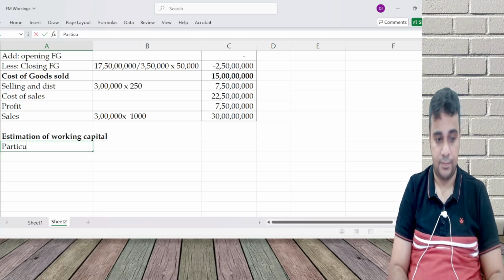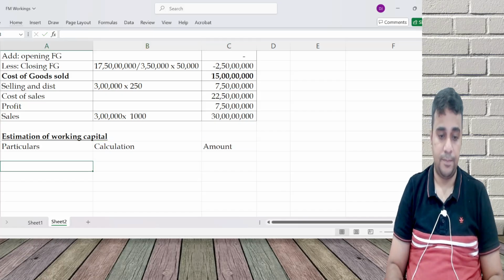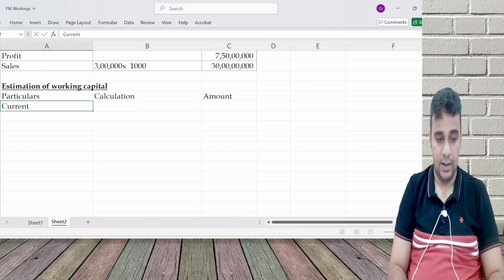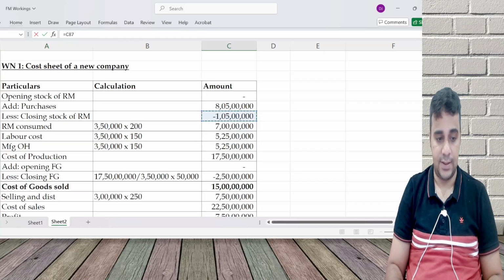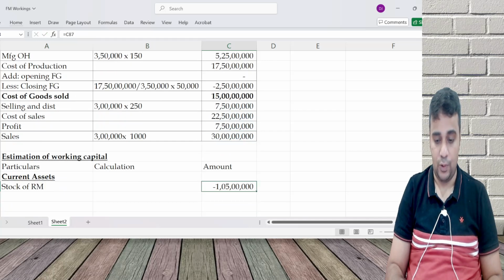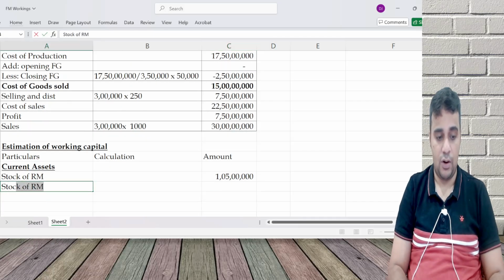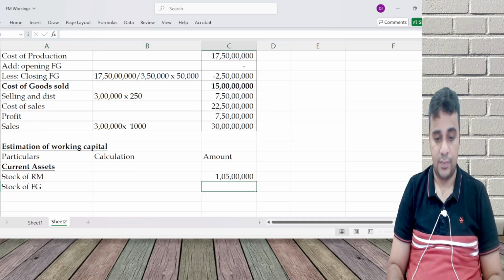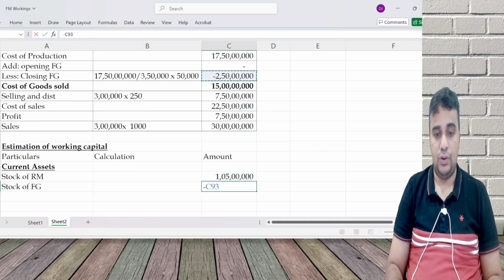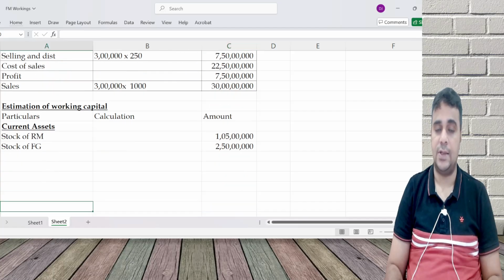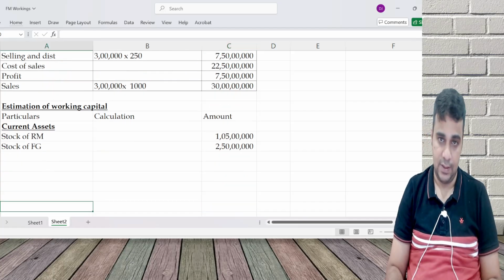Particulars, calculation, amount. Current assets: items we have already estimated. Stock of raw material was already estimated, closing stock 1 crore 5 lakh. Stock of FG, 2 crore 50 lakh, already estimated. Raw material is estimated. FG is estimated.